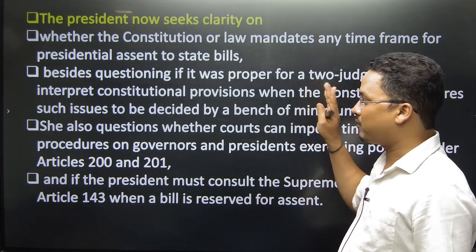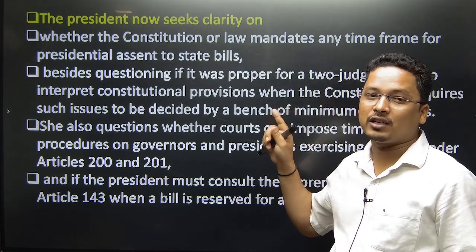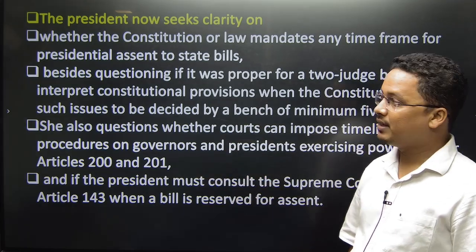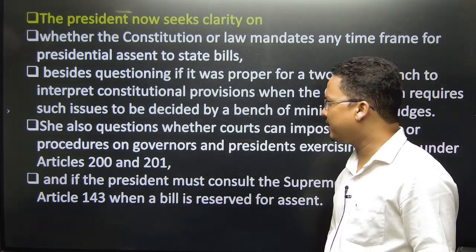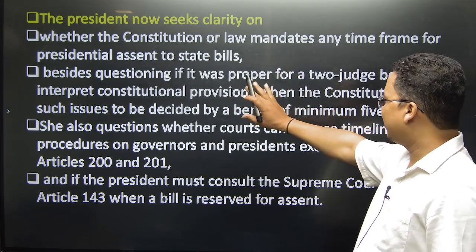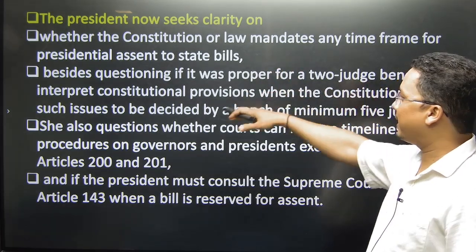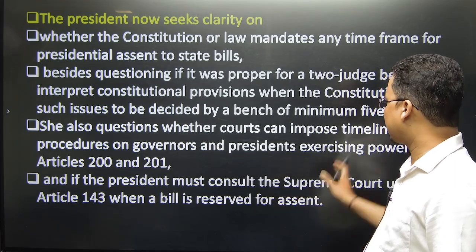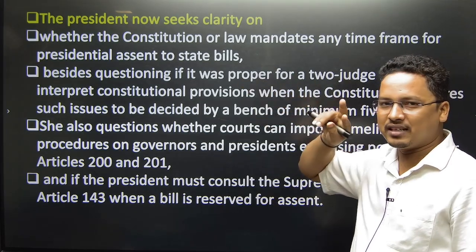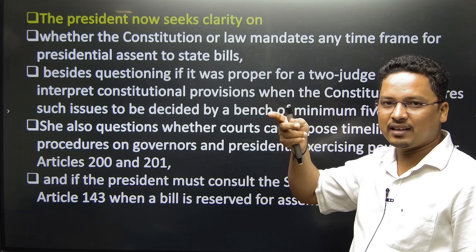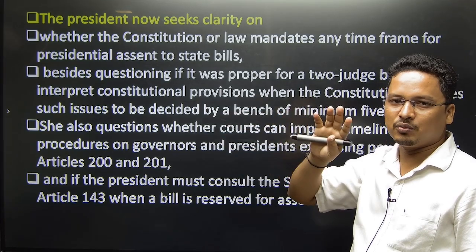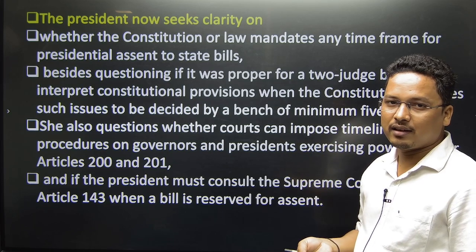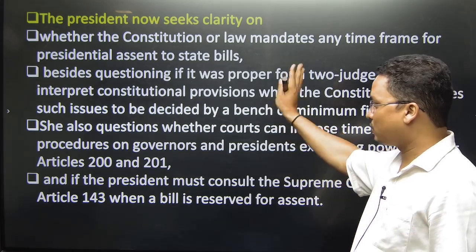President to whom? Supreme Court. Why? Because of that verdict of 8th of April that limits the time. The second question, beside questioning if it is proper for a 2-judge bench to interpret the constitutional provision, because we know a minimum of 5 judges is required. Now the 2-judge bench verdicted that 3 months will be given to decide the bill. Whether that is the proper way, or not, this is also a question being asked.